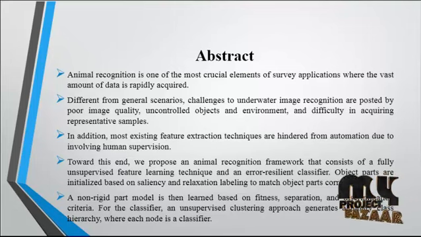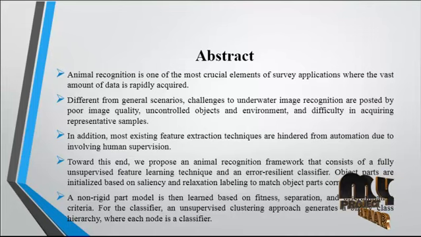A non-rigid part model is then learned based on fitness separations and discrimination criteria. For the classifier, an unsupervised and semi-supervised clustering approach is generated as a binary class hierarchy, where each node is a classifier.